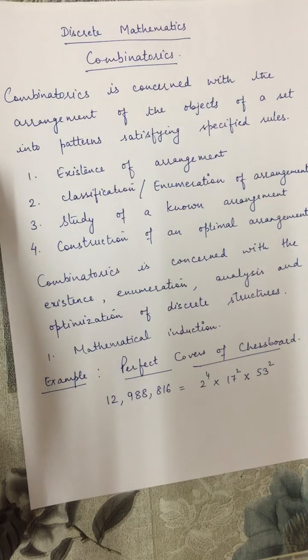That means the necessary condition for the existence of such a perfect cover is that at least one of m and n should be even. Or in other words, the number mn should be even. That means the number of squares of the chessboard is even.